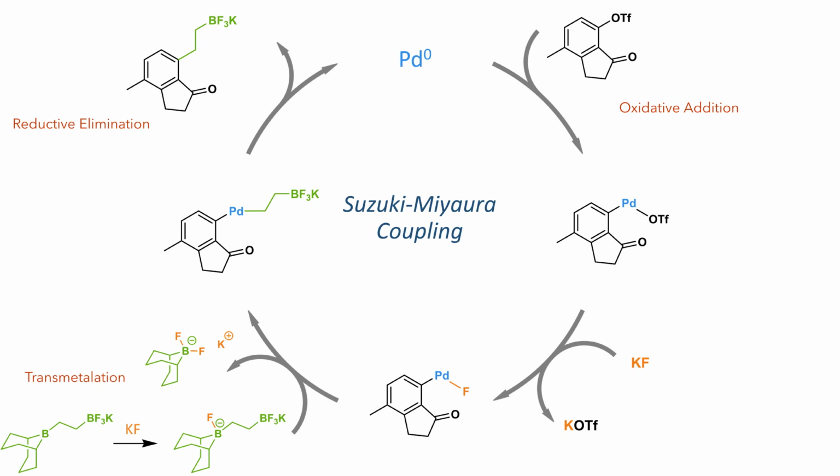The synthesis began with the Suzuki-Miyaura coupling. Palladium first underwent an oxidative addition into a triflated indanone, and the triflate was then displaced by fluoride, present as potassium fluoride. This potassium fluoride also reacts with the borane, generating a borate complex that can then undergo transmetalation with the palladium species. A reductive elimination completes the reaction and regenerates the palladium catalyst.